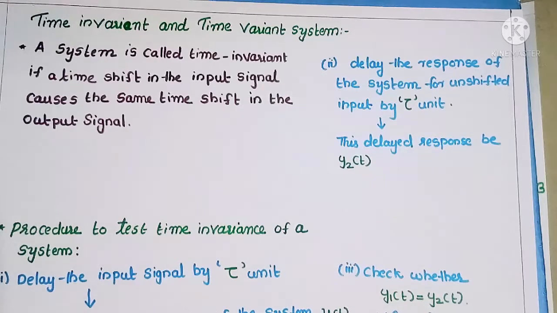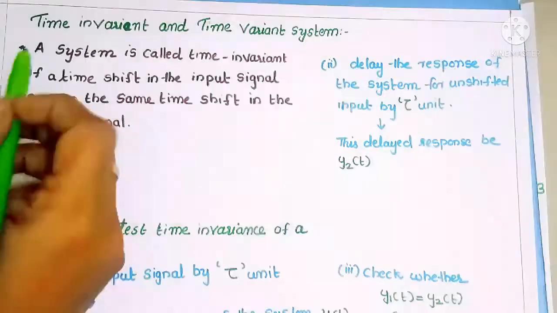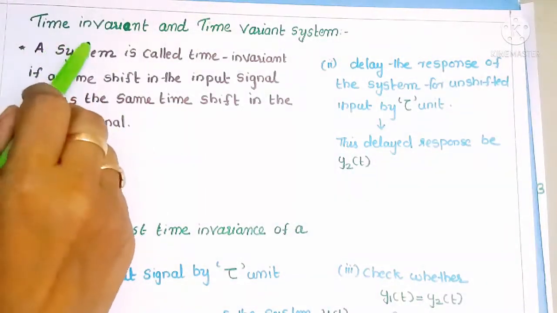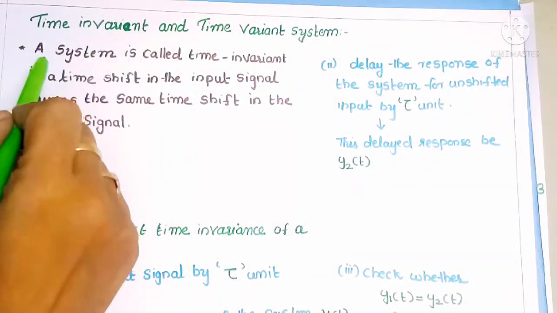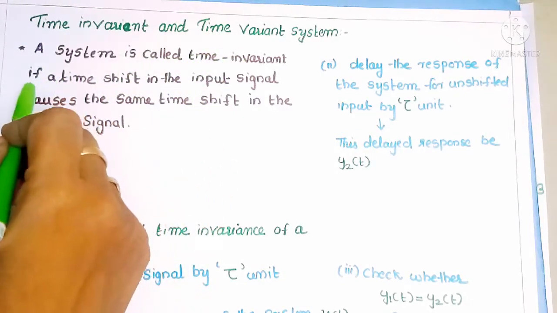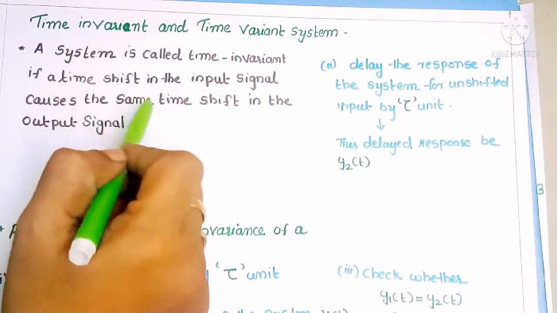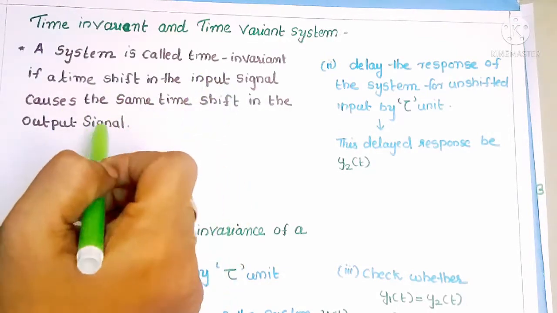Today we are going to discuss the fifth classification of systems, that is, time invariant and time variant systems. Then what is meant by a time invariant system? A system is called a time invariant system if a time shift in the input signal causes the same time shift in the output signal.